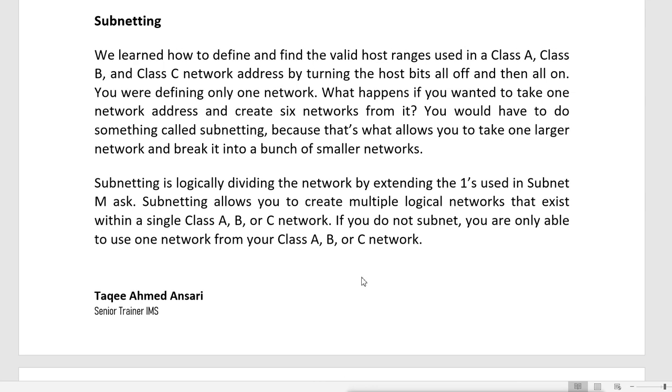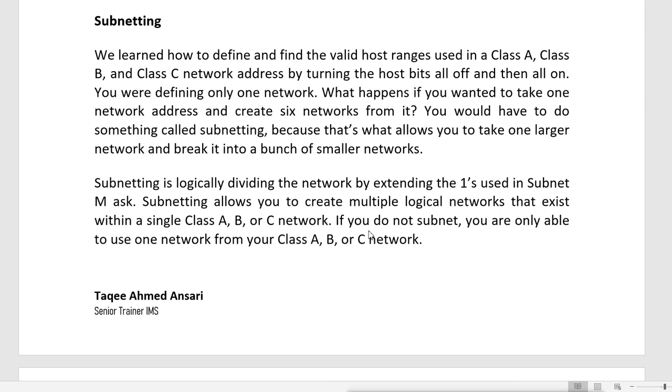But what is the problem when we have all these machines in a single network? The problem will come for managing and troubleshooting. If you have that number of devices connected together and communicating together, you will face a problem of management and troubleshooting. So in that case, we do subnetting.